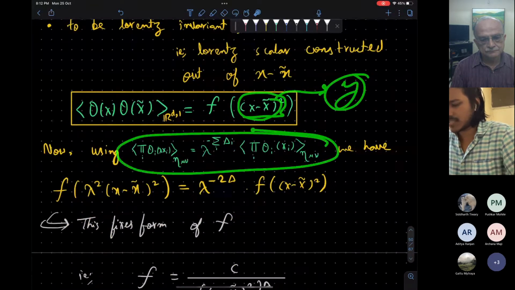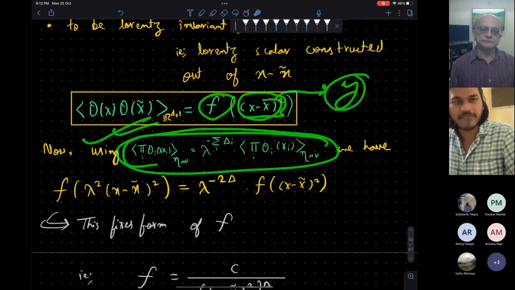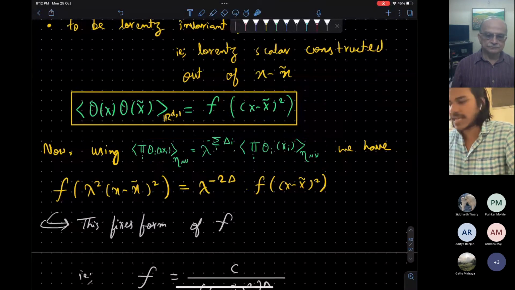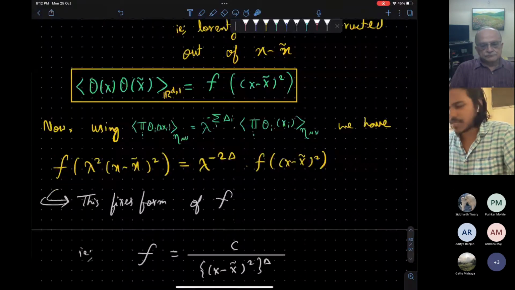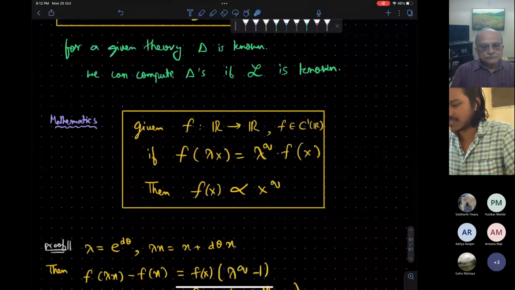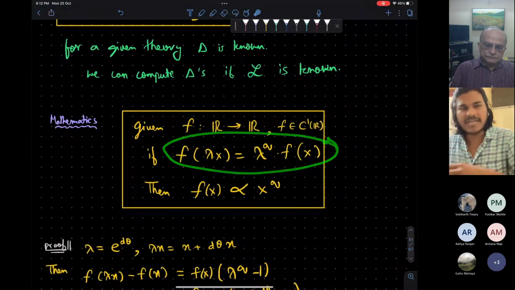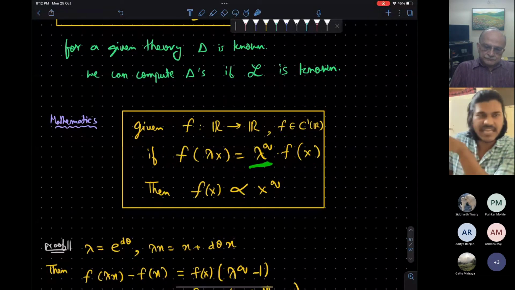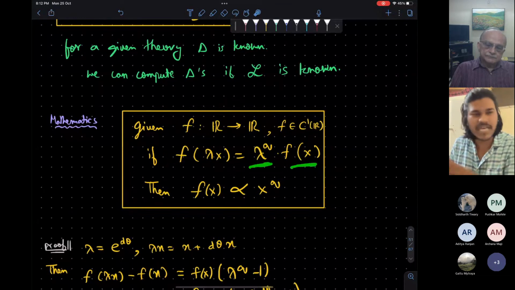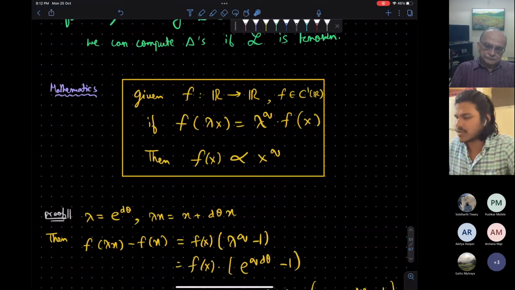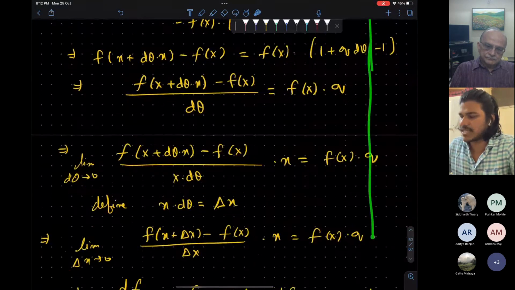So when we impose this equation on this object f, this translates into saying that f satisfies a particular relation, and that relation is this functional relation: f of lambda x is equal to this scaling factor, q being the scaling weight, times f of x. Okay, and now you can do this mathematics. I've written the complete derivation.